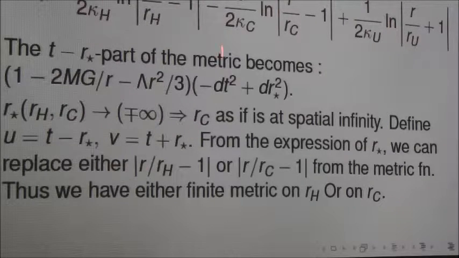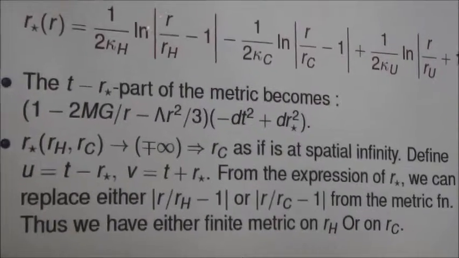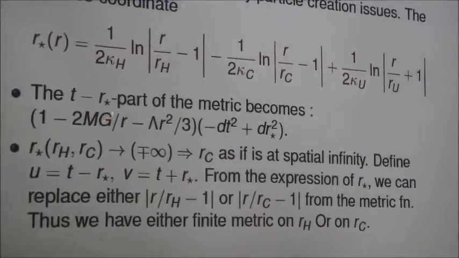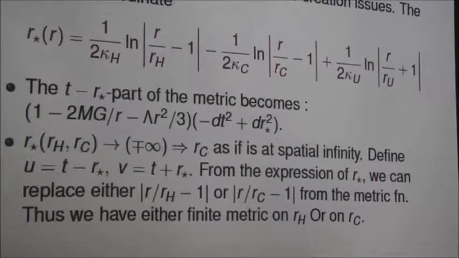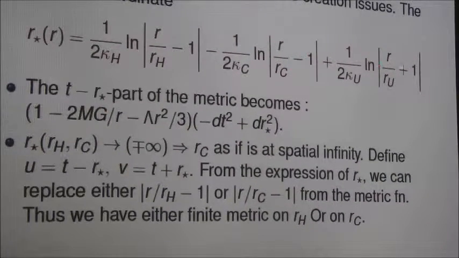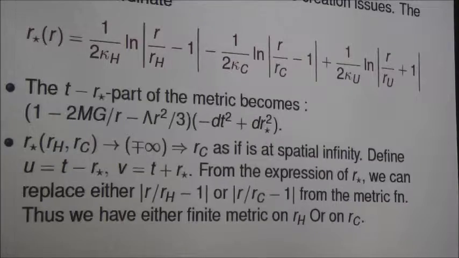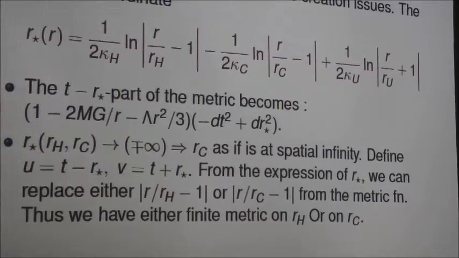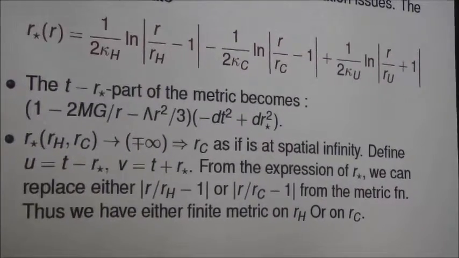Now, using this formula, we eliminate either r by r_h minus 1, which is 0, or r by r_c minus 1, and we do not bother about this because this is negative r. So this is the main idea, and using this, we will remove the singularities of the two event horizons.